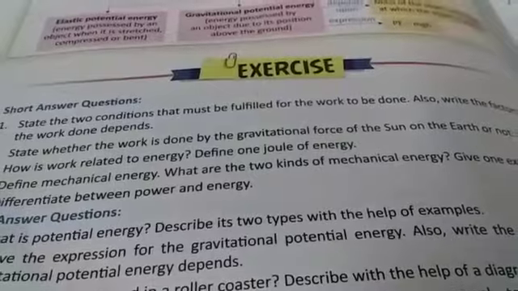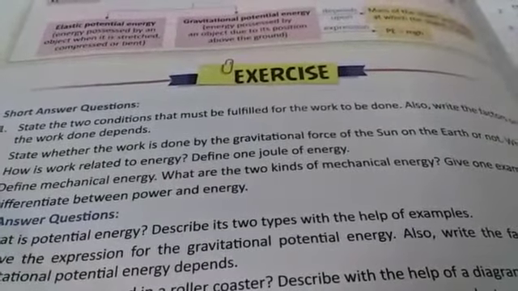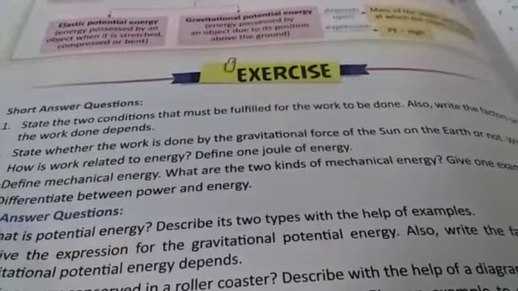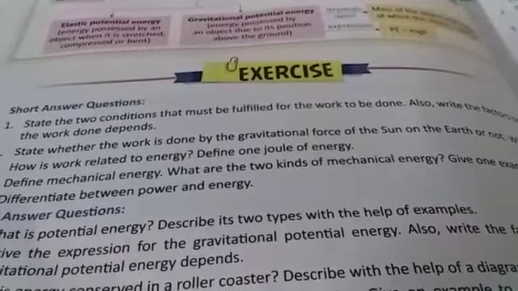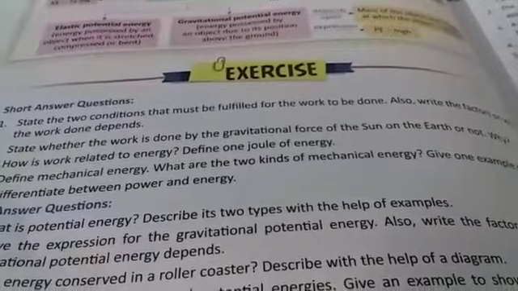Class 8, we have completed the explanation of lesson number 4, work and energy. Today we are going to discuss question answers. So short question answers first. The first question is, state the two conditions that must be fulfilled for the work to be done. Also write the factors on which the work done depends.